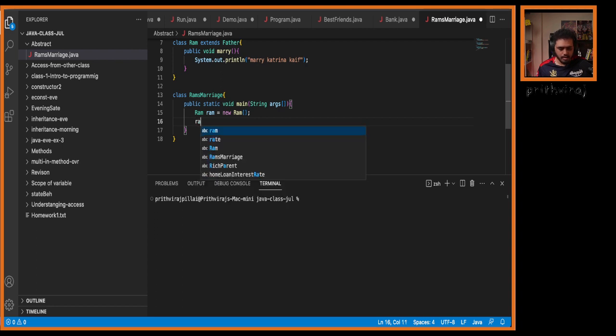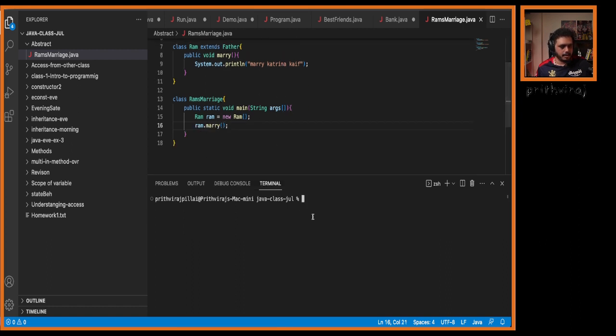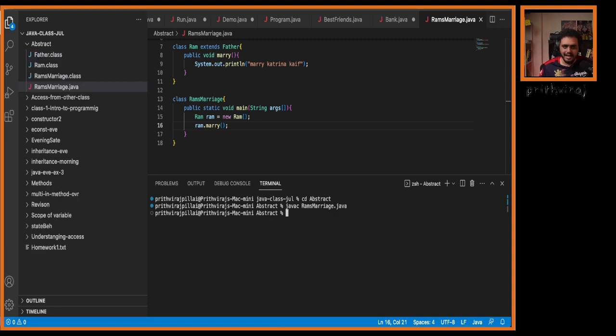Now ram dot marry. Done. cd abstract. Now if I write javac Ram's marriage, is there any compilation error? No compilation error. Now what will be the output?